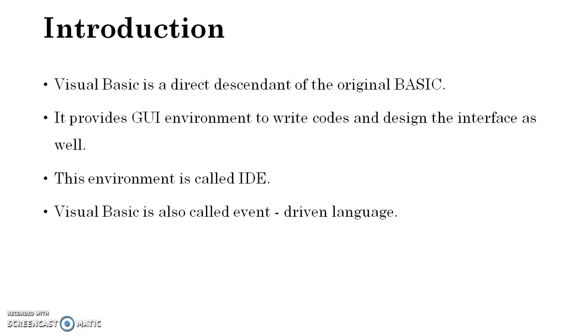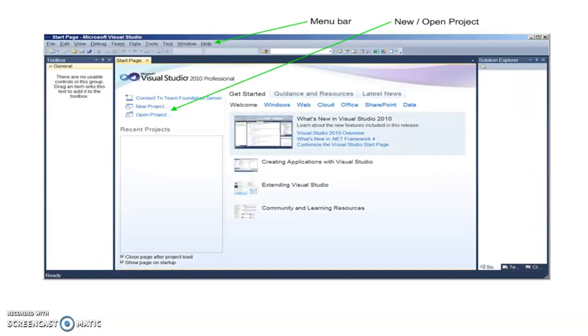Now let's look at the Visual Basic 2010 Express window and all its components. When we start Visual Basic, we first get this window, the Visual Basic startup page. As you can see, there are two options: one is new project and another is open project. When you start a project for the first time, you select the new project option.